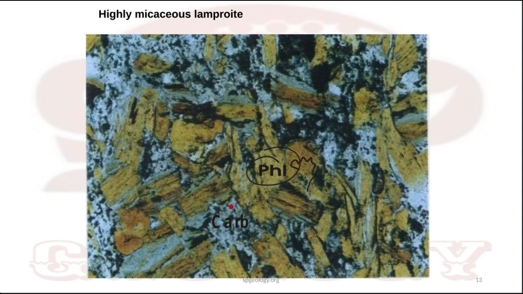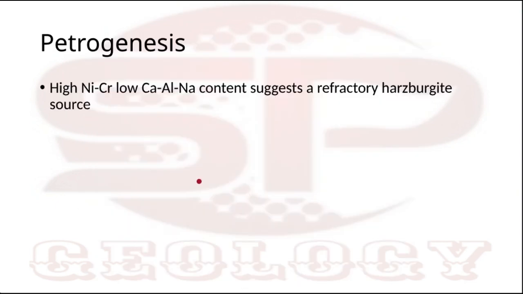So the petrogenetic source is indicated as a refractory harzburgite source. Harzburgite mantle melting generates the lamproitic magma, which has a high nickel-chromium ratio and high alkali content also. This is the source of lamproitic magma. So there is not much data available about lamproite.